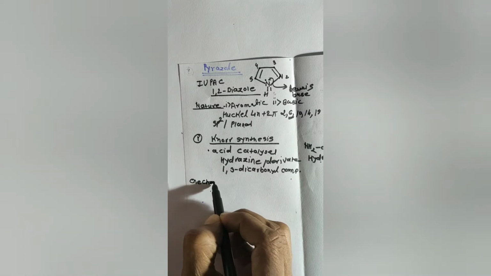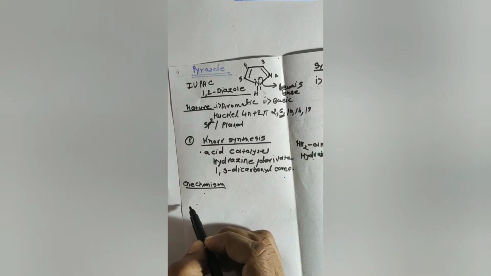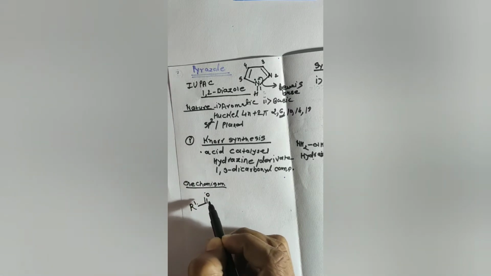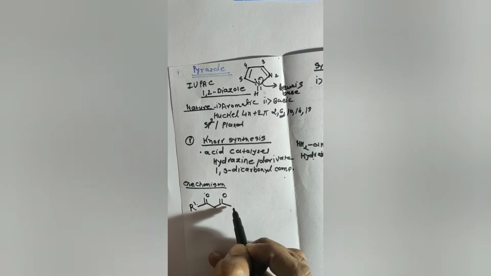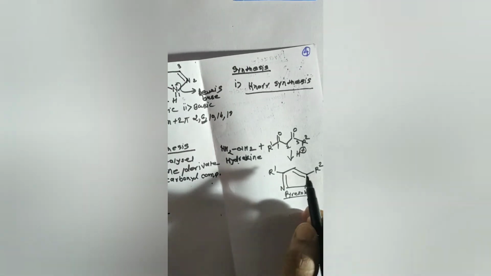Now, the mechanism. How is the mechanism of this reaction? That is a very important mechanism that we have to learn particularly. Actually, all other parts are very easy. So how does the mechanism take place? First of all, we have a 1,3-dicarbonyl compound. Okay, this is the 1,3-dicarbonyl compound, and we have H plus in the reaction. So this is called an acid catalyzed reaction.